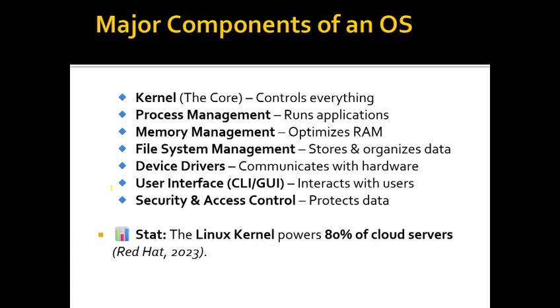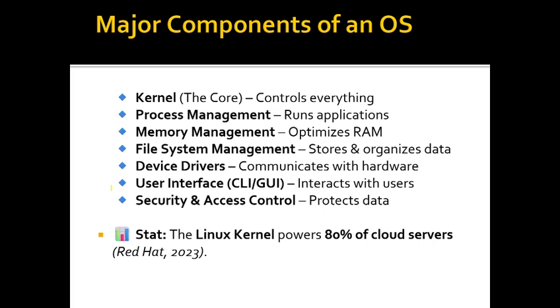Major components of an OS: kernel, process management, memory management, file system management, device drivers, user interface, security and access control. As per the previous slide, we have process management, memory management, security management and user interface management. Extra is kernel management, the core management that controls everything.